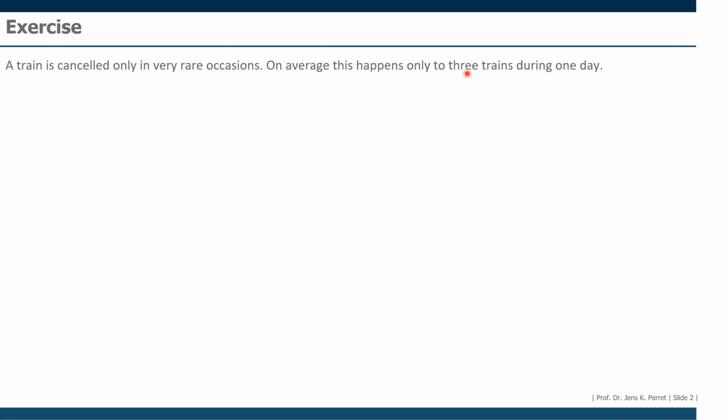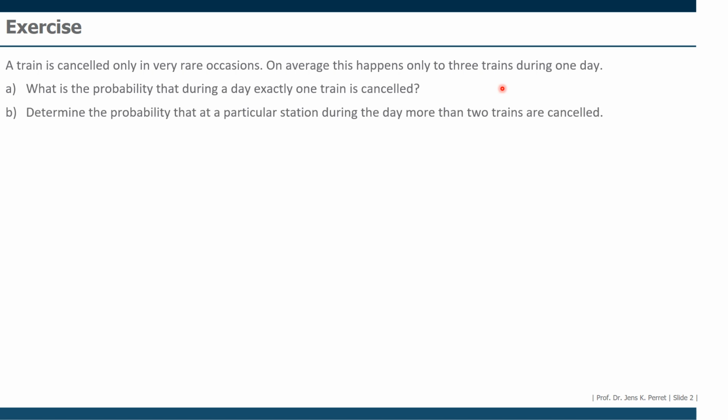Since we know that for the Poisson distribution, the average and the parameter lambda, which we will need later on, are identical, we know that this parameter lambda will be 3. So that's everything we can get from this text already. Then we have 3 tasks to perform here. First, calculate the probability that during a day exactly 1 train is cancelled. Part B, determine the probability that at a particular station during the day more than 2 trains are cancelled.